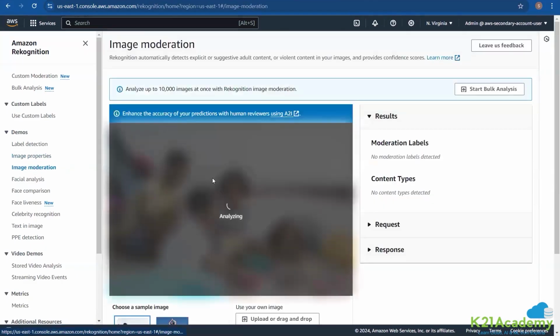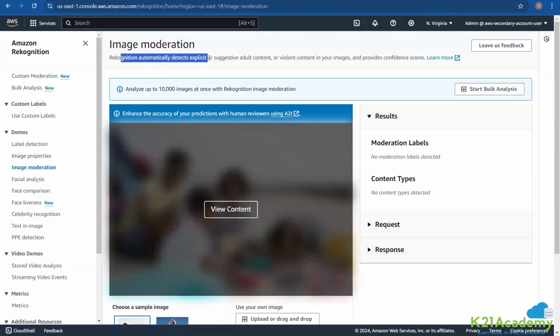Image moderation, as I've told you, is important. As I've told you, we can moderate our content as well. So it automatically detects explicit or suggestive adult content or violent content in your images and provides confidence scores around that.